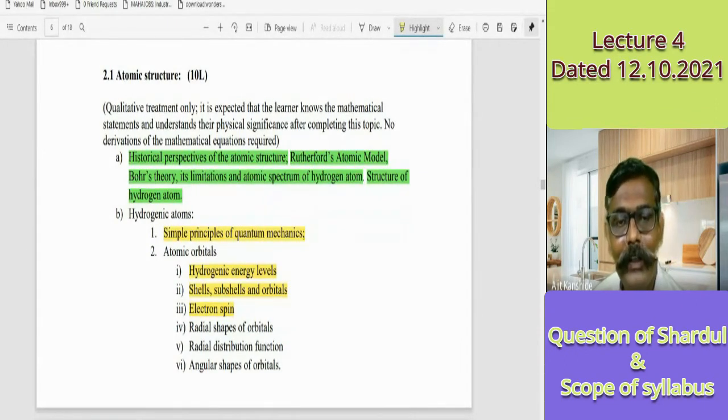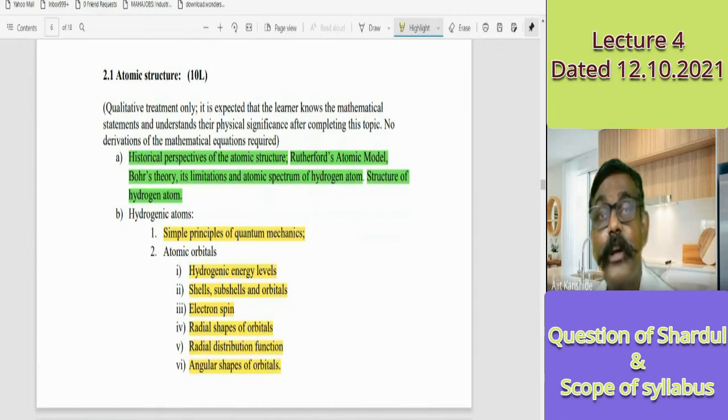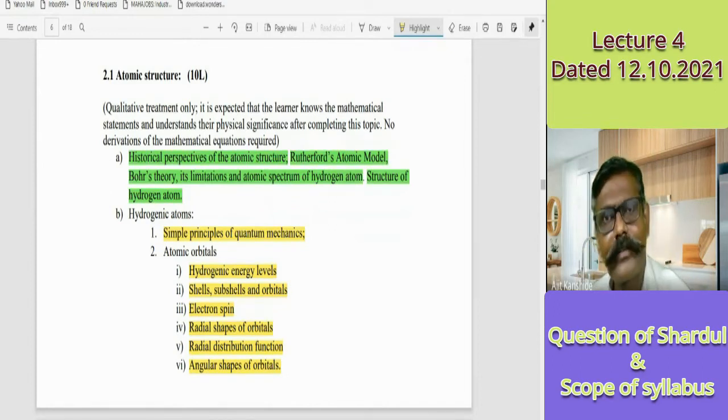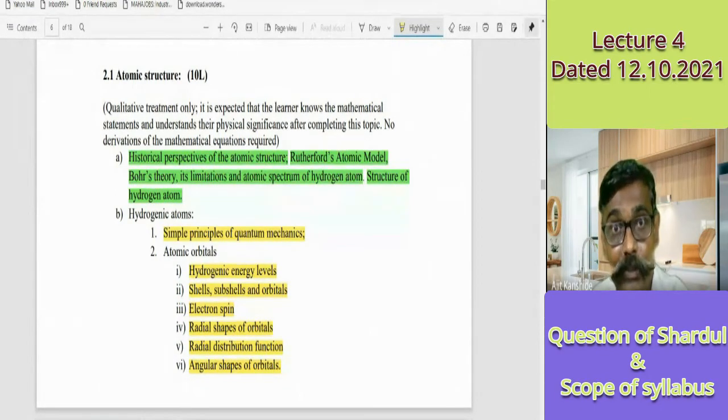Then that wave function remains with some radial parts, that's orbitals. Radial distribution function means what? Then the angular shapes: s orbital is spherical, p orbital is dumbbell. How are they actually angular? Angular part is the one and radial part is the other. It's a mathematical approach. Mathematics has application in chemistry, physics, even biology also. So it is the application of mathematics that we are studying in chemistry.